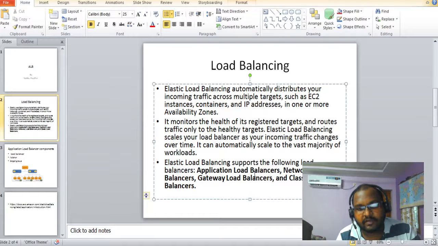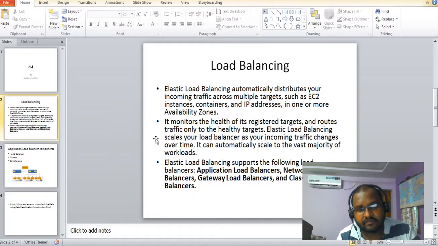All these load balancers are managed by AWS, and they can scale behind the scenes. AWS manages the scaling, but it ensures that the requests from the user are served properly by the load balancer, by scaling and pointing to the correct registered targets.